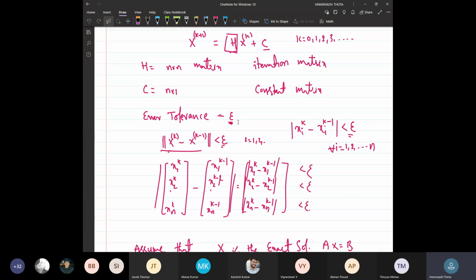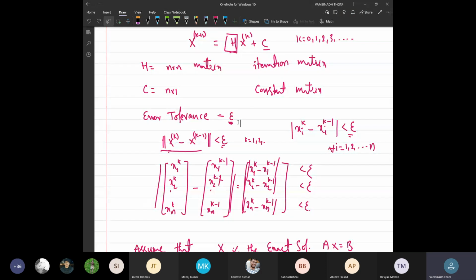To get the exact solution, we may need to do the iteration infinitely many times, but we do not have that much time. So obviously there should be some criteria which tells us this is the place where we can stop the iteration process. That is given by the error tolerance.